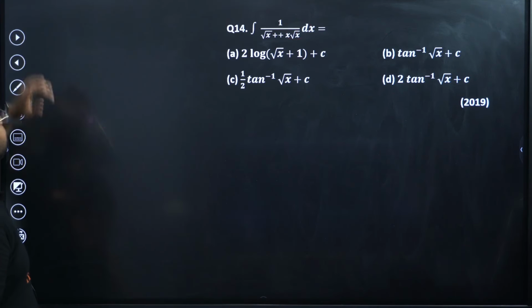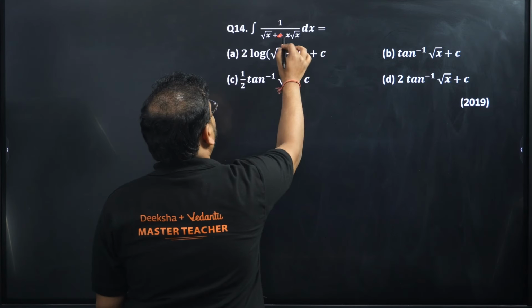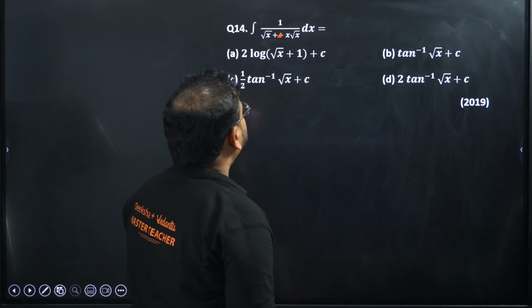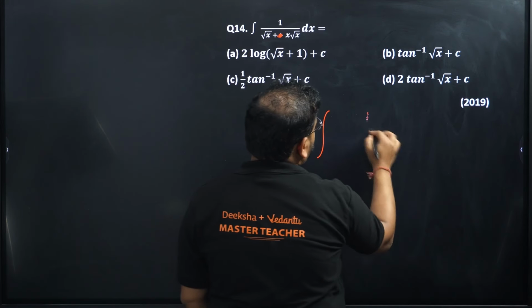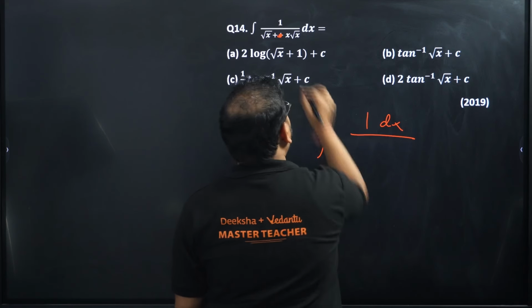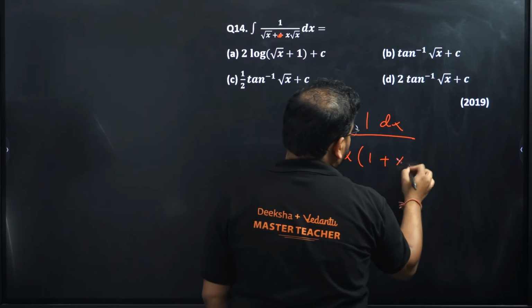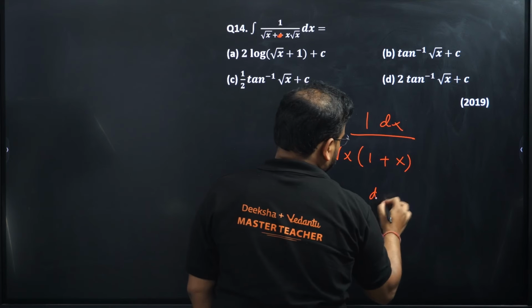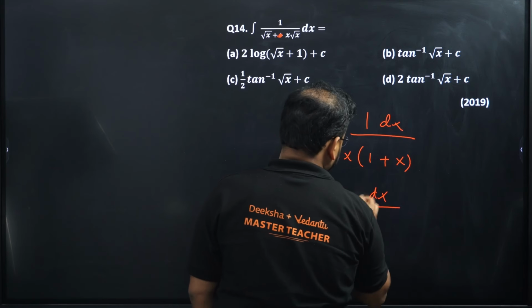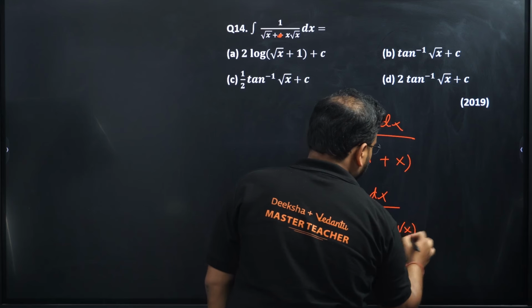Question number 14 now. 1 upon root of x plus x. There's a 2 plus over here, we're going to remove one of those. How will you solve this question? Let's try this way. 1 dx is there. Let's take root x common. I'll have 1 plus root x left. I think this is going to be a very easy problem. Root x as it is, I'll write this as 1 plus root x the whole square.